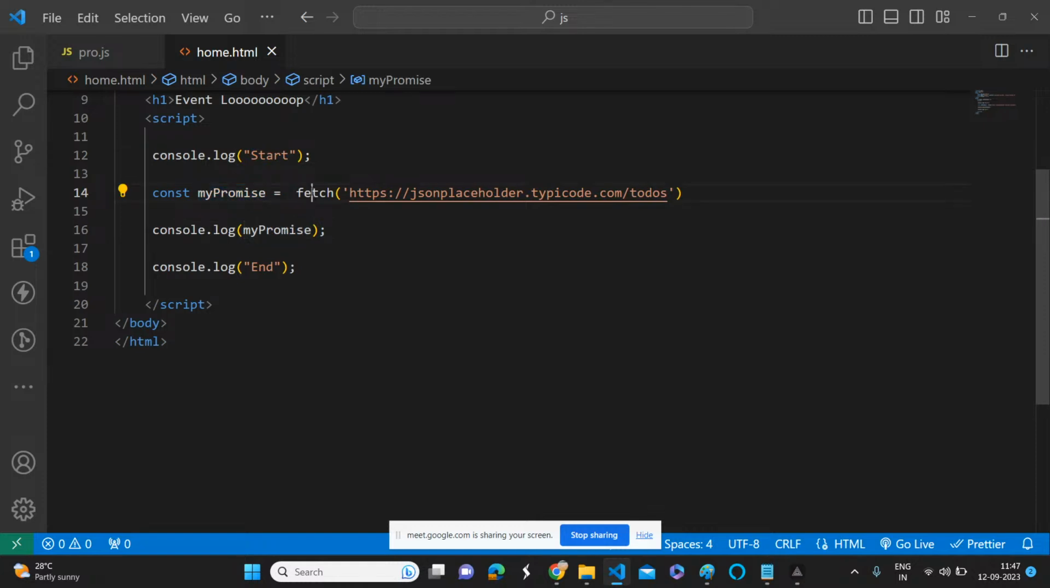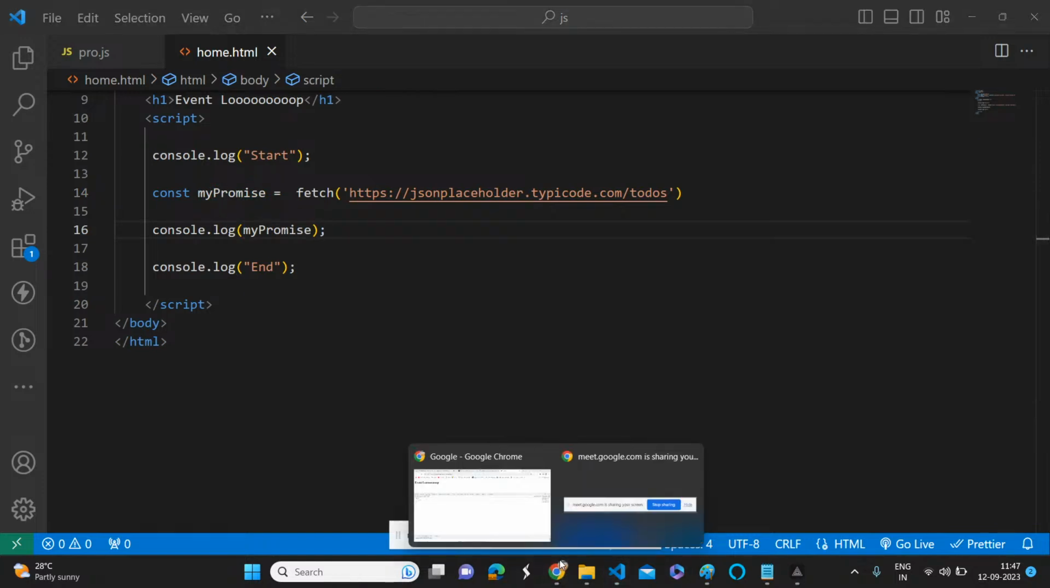and we have executed an asynchronous call. Simply we have given a URL, this is the API endpoint, and we have given this URL so that it returns a promise, and it will be stored in that object called my promise. I just did console.log.